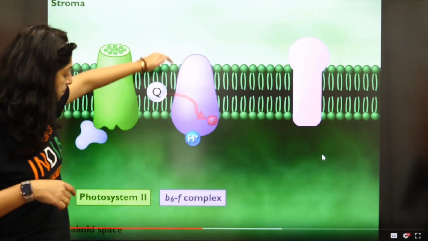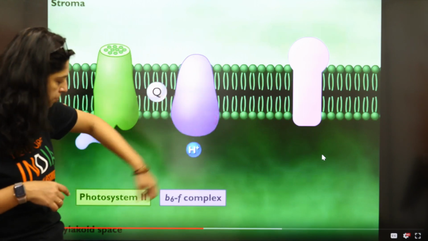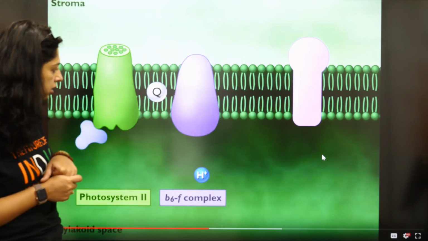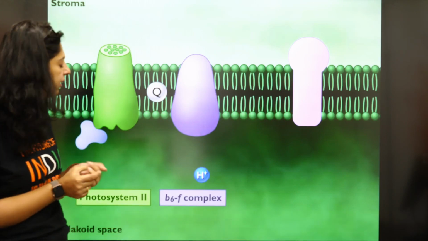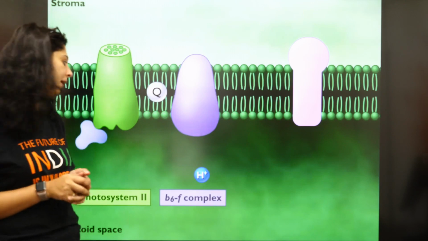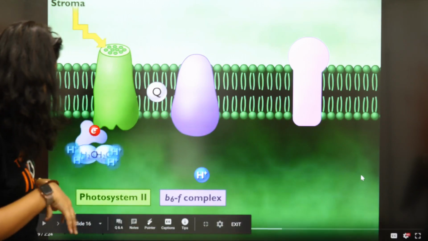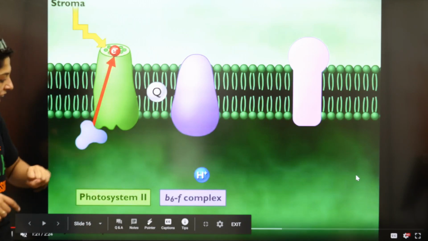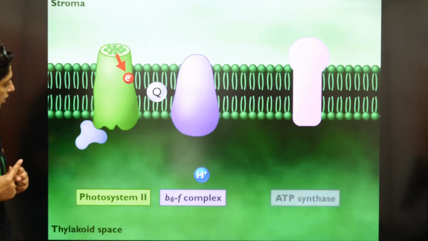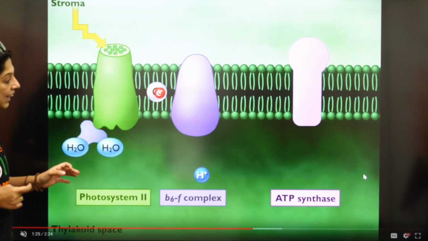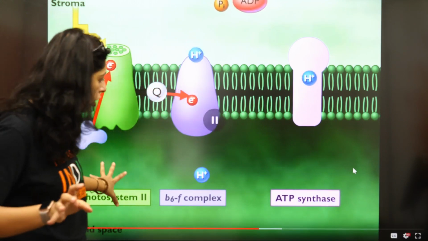Right? So see, it has pumped the H plus inside. बाहर से एक H plus अंदर दे दिया. Right? And जब H plus अंदर दिया, proton pump move करेगा और ATP बनेगा. Let's look at that in more detail. चलो. So let's see that. See, there are so many H's inside. And finally, can you see H? Just stop for 1 second here.